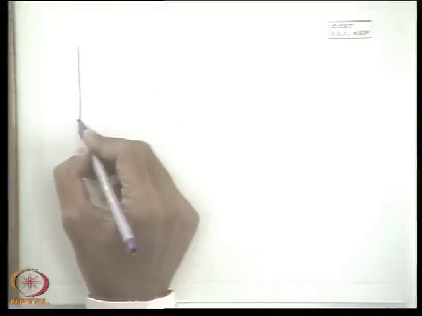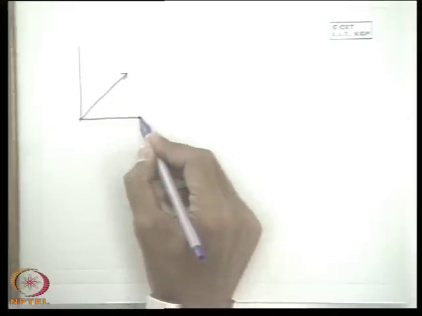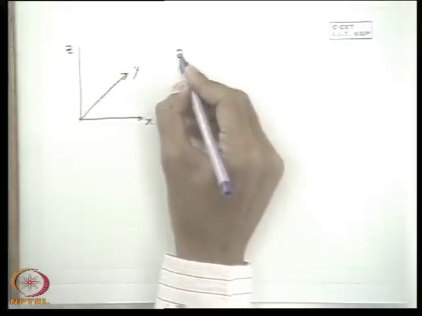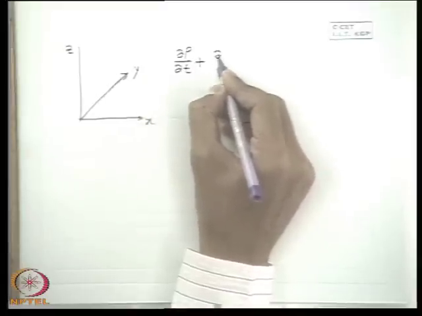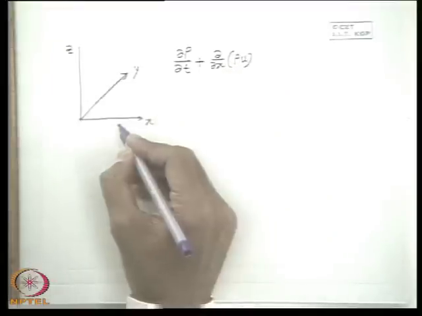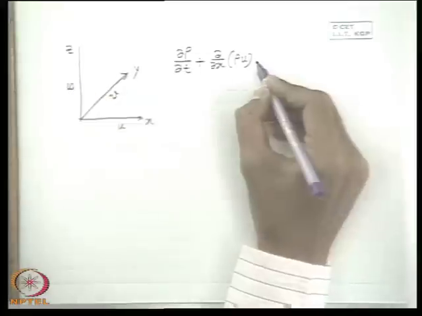Now, if we recall the equation in the Cartesian frame that we discussed, x, y, z, the equation of continuity was like this: del rho del t plus del x of rho u, and so on. u is the x component velocity, v is the y component, and w is the z component.